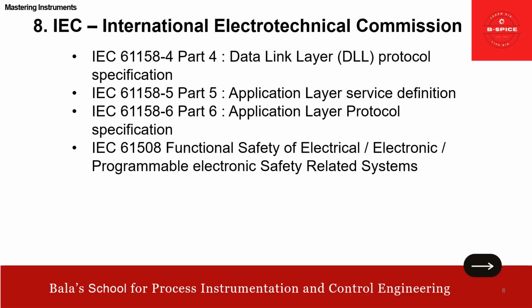Then another very important one, 61508: functional safety of electrical, electronic, programmable electronic safety-related systems. 61508 is actually version 2010, parts 1 to 7.